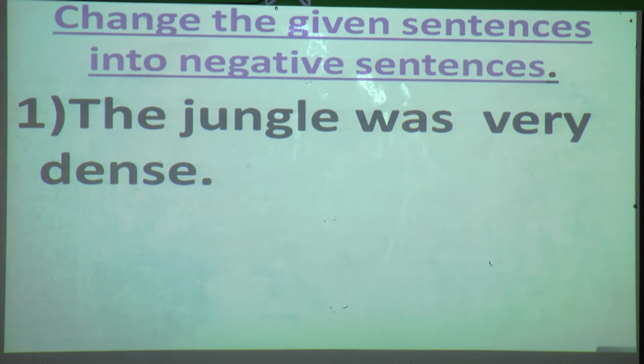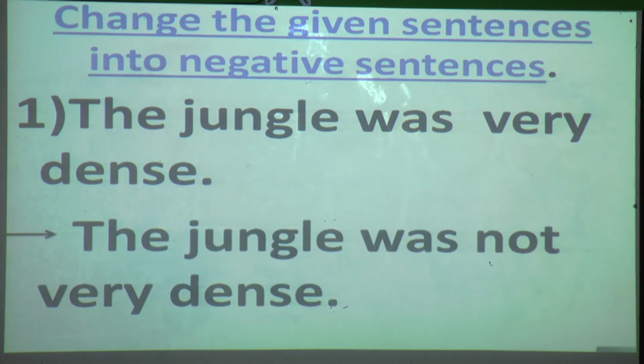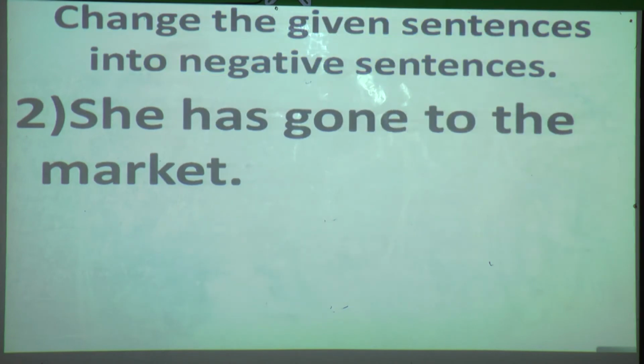Okay, have you written? So we'll just check our answer. Next. She has gone to the market. Here two verbs are there, that is, has gone. So where are you going to put not? Yes, after the first verb, that is has. She has, here will come N-O-T, not. She has not gone to the market.